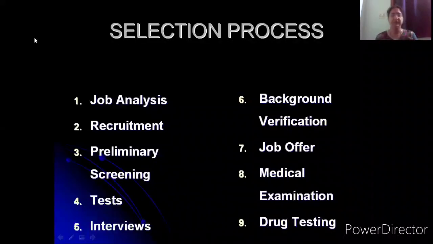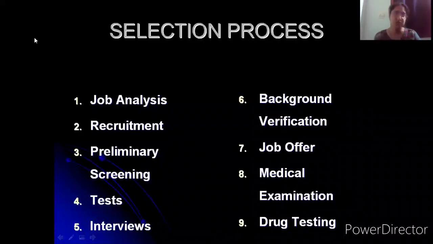So the purpose of drug testing is to ensure that, supposing employees joining the company are drug addicts, it will obviously reflect on the performance they give towards the company. So their performance will be below standards. For a certain time when the drug is working, they might be quite quick. But once the drug wears off, it tends to have a negative effect on the employee's performance. So their performance will be slow. There will be higher chances of absenteeism. More number of times they will keep absenting themselves from the company.